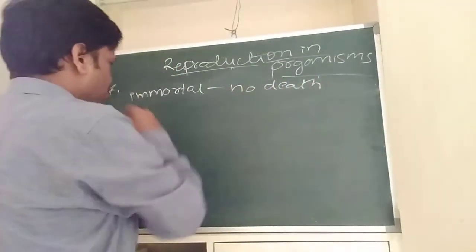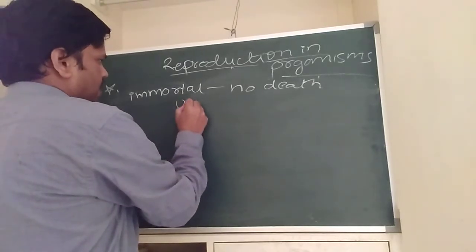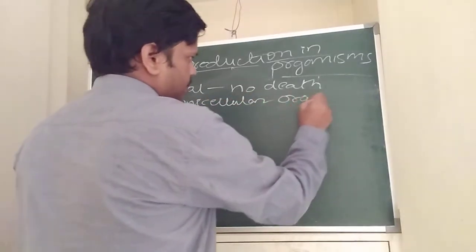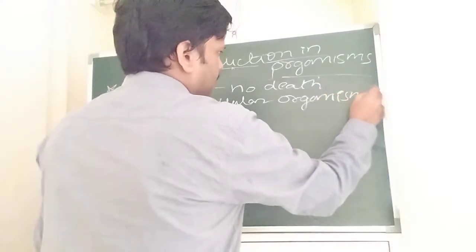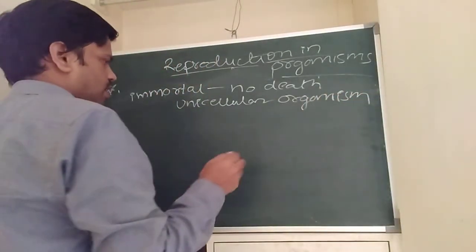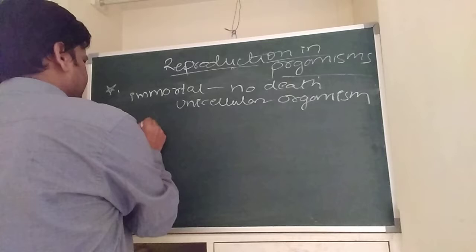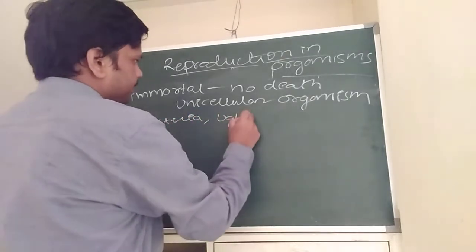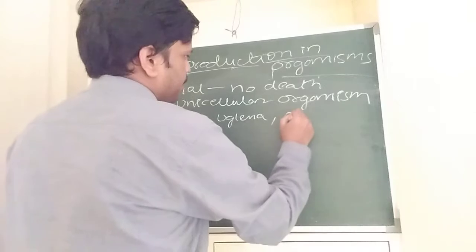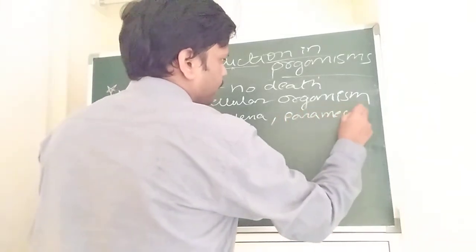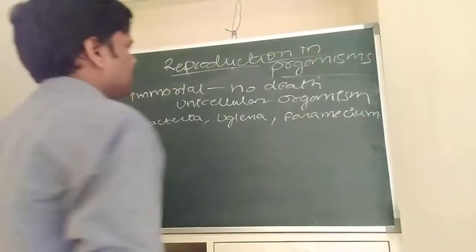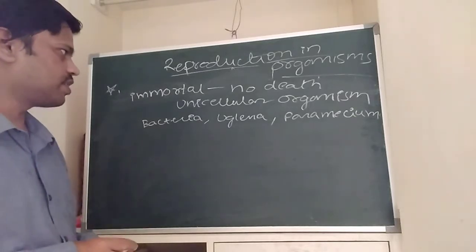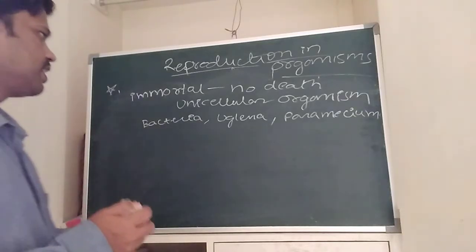The examples of immortals are unicellular organisms. The examples of unicellular organisms are bacteria, euglena, and paramecium. Okay, these are the unicellular organisms. These are immortal, meaning there is no death of these individuals.